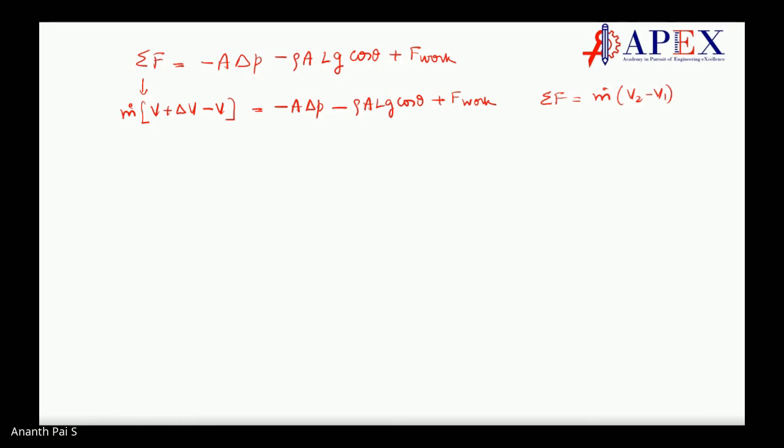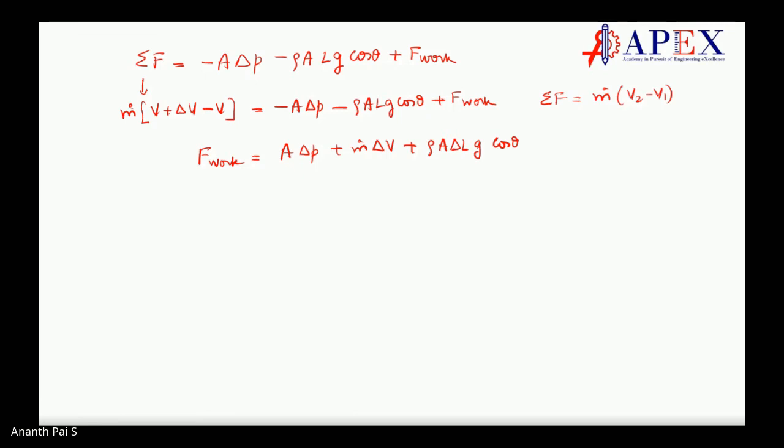Now when you rearrange, you can write F work is equal to A delta P plus m dot delta V plus rho A delta L g into cos theta.